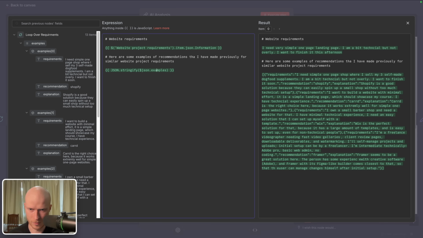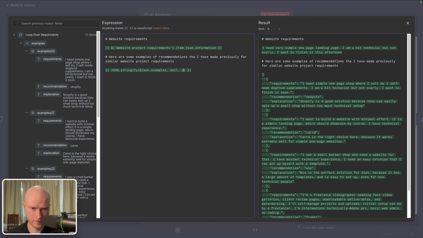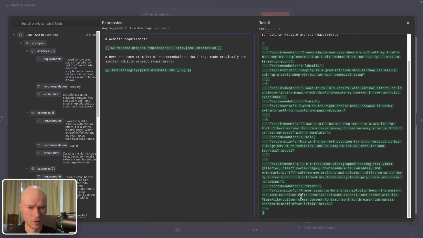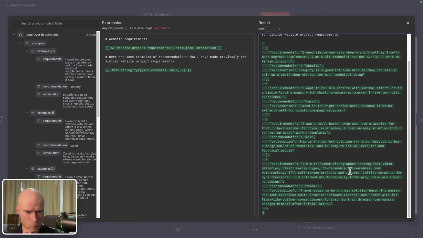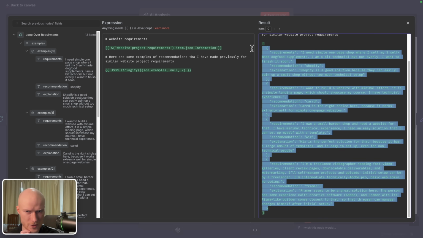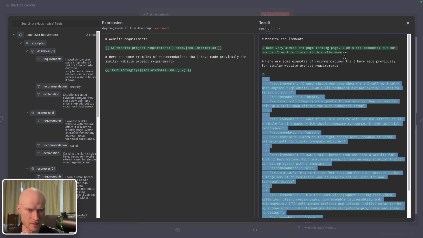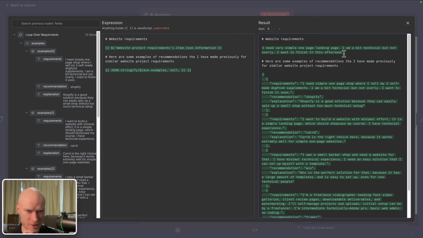And let's also format this a little nicer. I'm going to write null, 2. And now here we have all of our 4 examples displayed as structured data so that the AI can work with. What you can also see, now this is going to be really interesting. Here we have the examples for the first input. So the first input, the first requirement is I need a very simple one-page landing page.